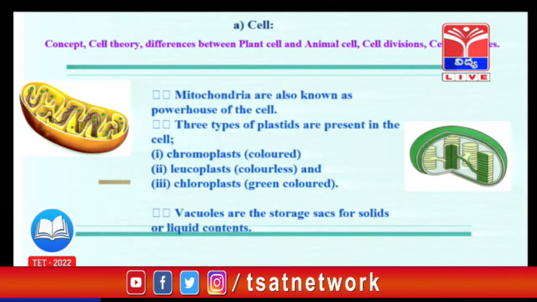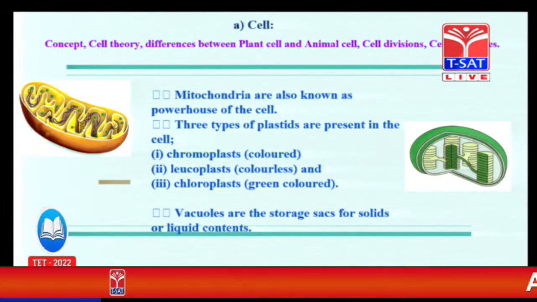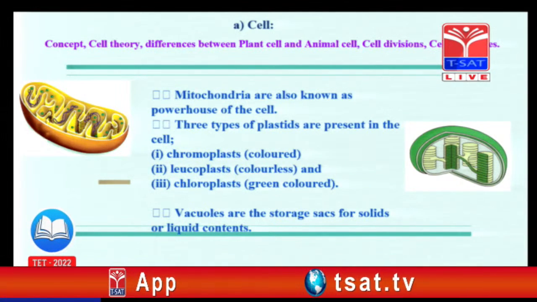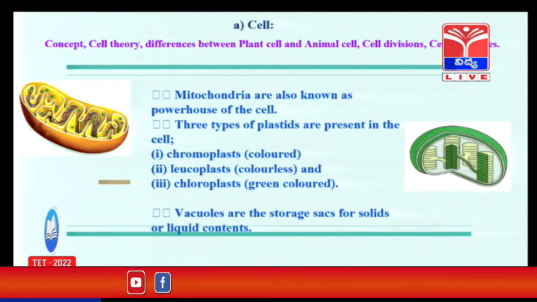Some questions are asked like this: green plants are able to perform photosynthesis, and which cell organelle is related to this process or phenomenon? Obviously, that is the chloroplast.